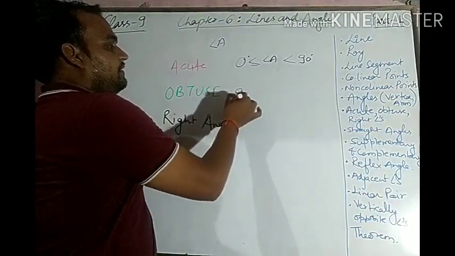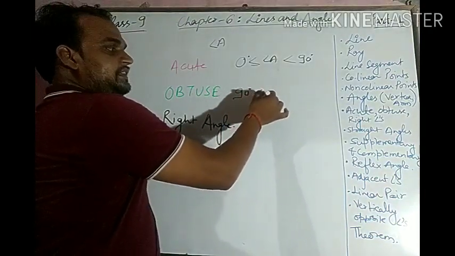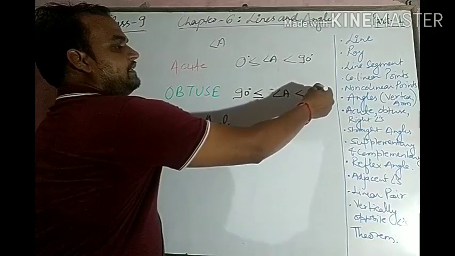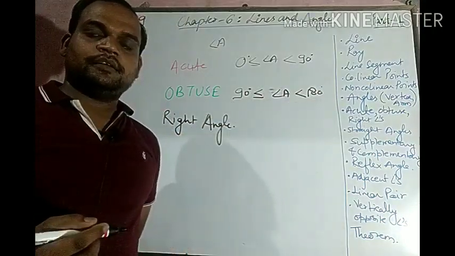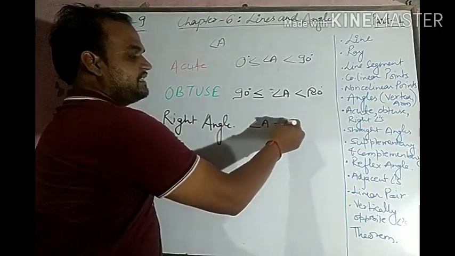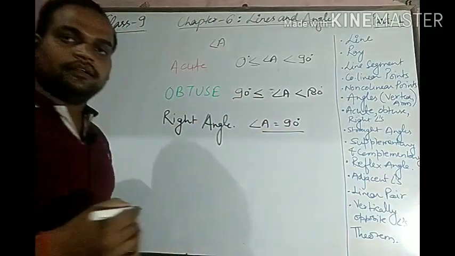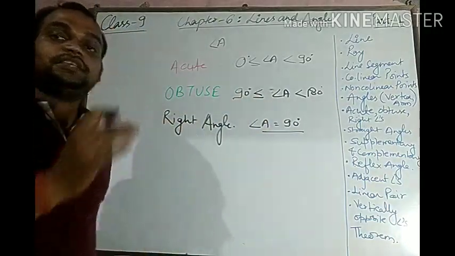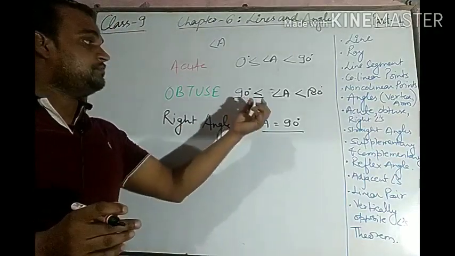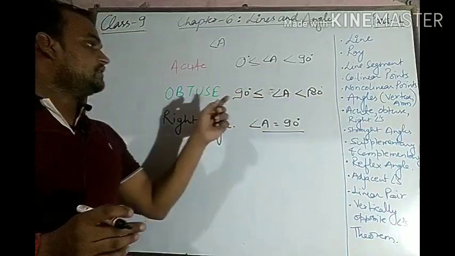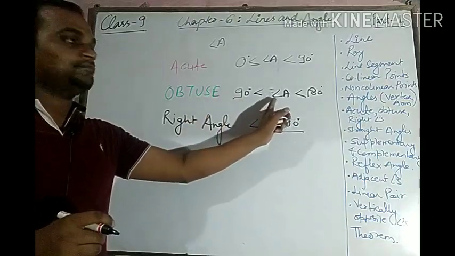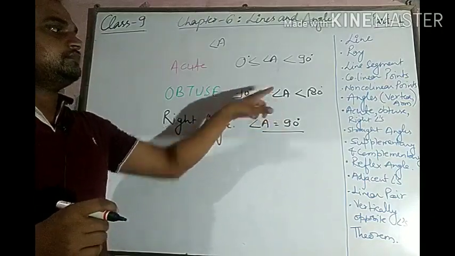If an angle measures greater than 90 degrees but less than 180 degrees, it is known as an obtuse angle. What is a right angle? An angle which measures exactly 90 degrees is known as a right angle. An angle which measures between 90 and 180 degrees is known as an obtuse angle, not equal to 90 degrees. Okay, I said it wrong previously.